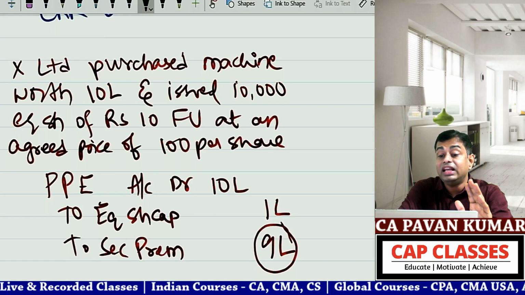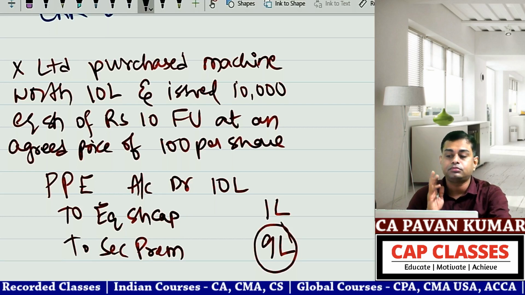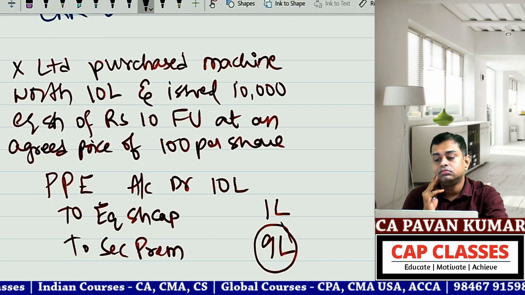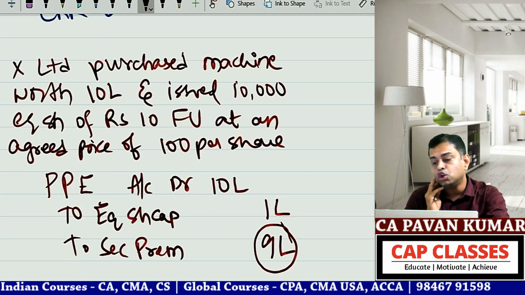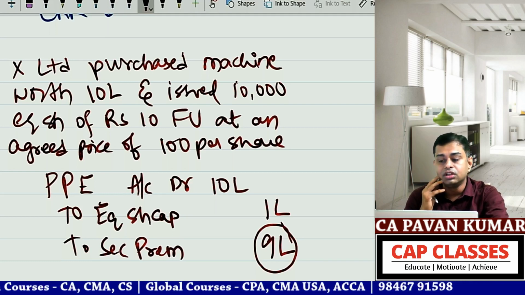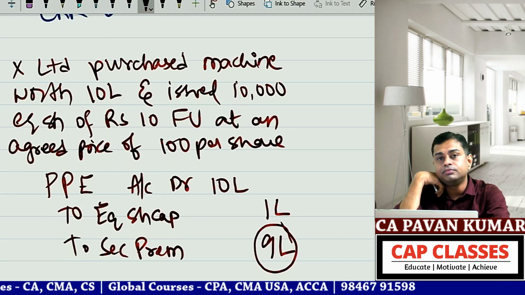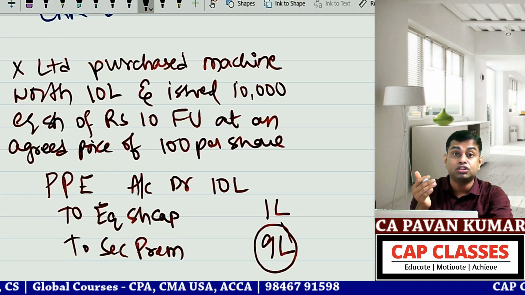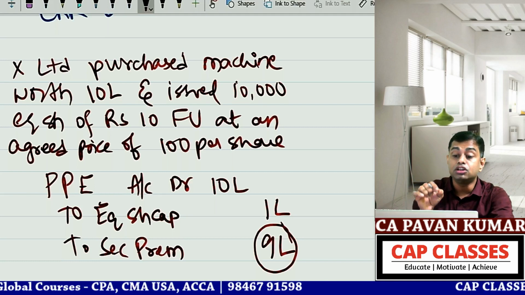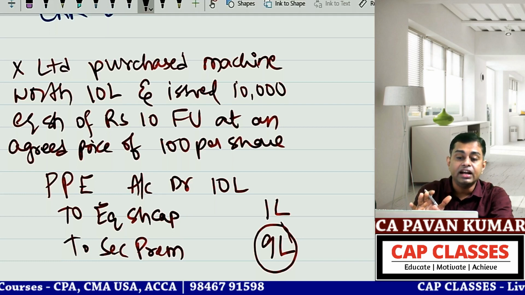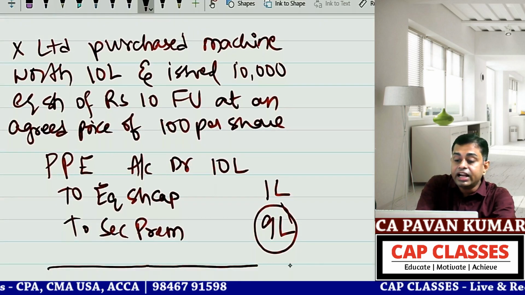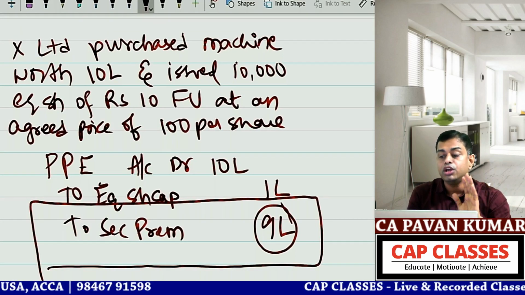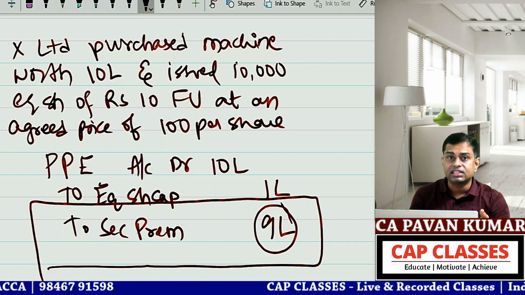So here the security premium account came. You tell me, is it collected in cash? Whether the company received this 9 lakh cash? No. For this 9 lakhs you received machinery, no? For this 1 lakh and 9 lakhs put together you received machinery. So this is security premium existing in the books of a company which is not collected in cash. SEBI said, my dear friend, this kind of security premium cannot be utilized for issue of bonus shares.